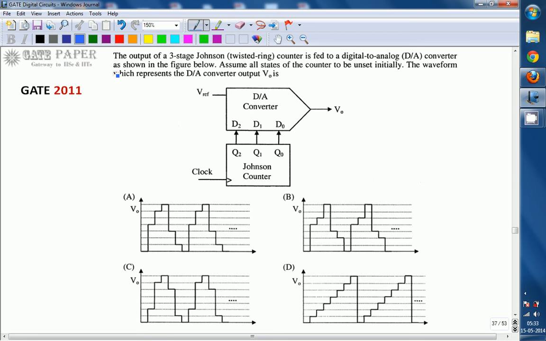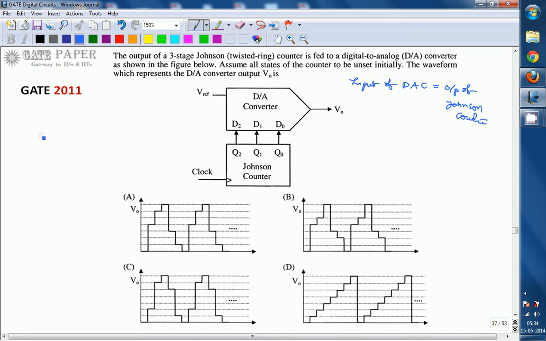Here you can think that the input of the D2A converter is nothing but the output of the Johnson counter. So the output of the Johnson counter is given as input for the DAC. That implies D2 is Q2, D1 is Q1 and D0 is Q0. So first of all we must know what is the operation of the Johnson counter.